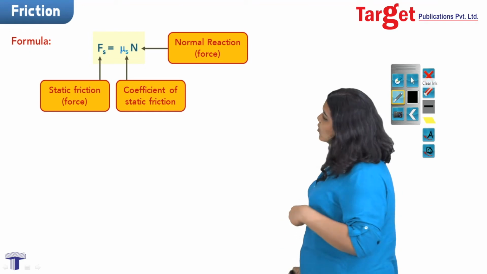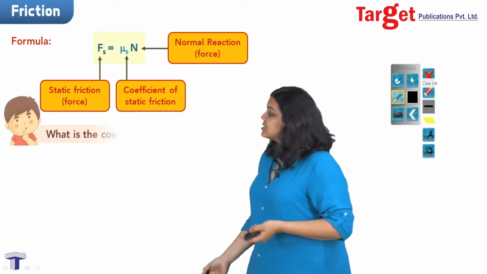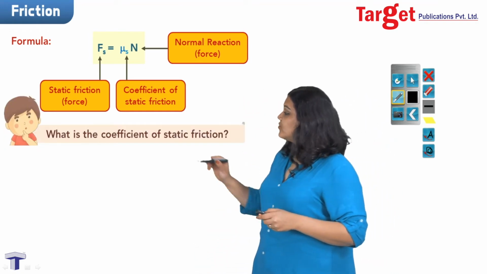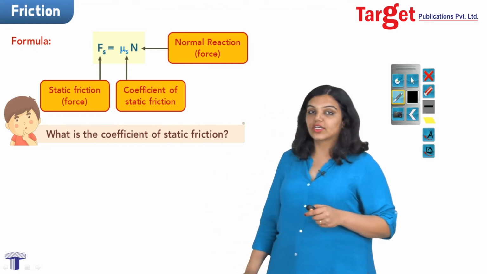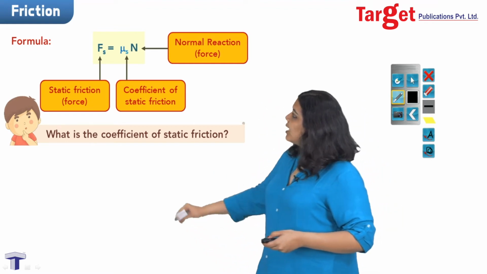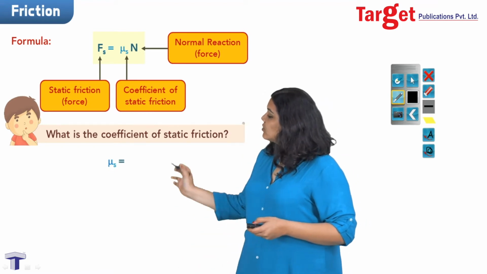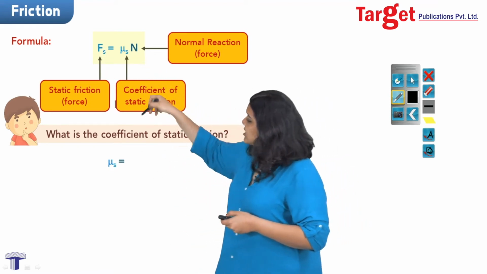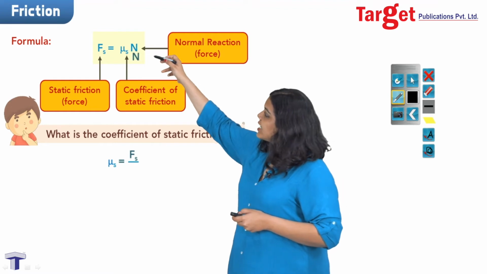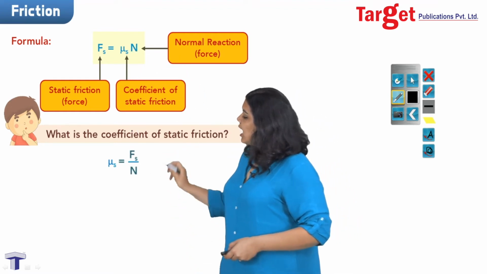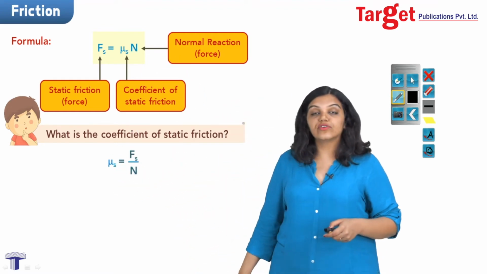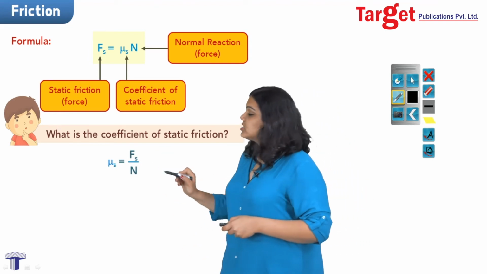But if I want to formally define mu s, I can ask the question, what exactly is the definition of the coefficient of static friction? To find the definition, I'm going to take this mu s and keep it on one side, and then I can rearrange this formula to give me Fs in the numerator and put n in the denominator, and therefore I get this formula for the coefficient of static friction, which is Fs upon n.